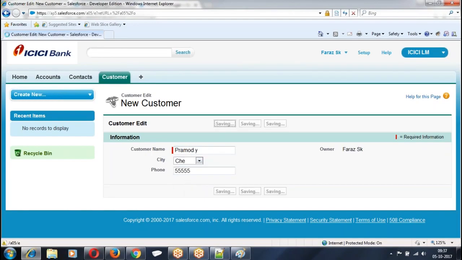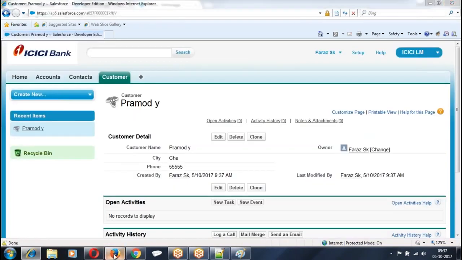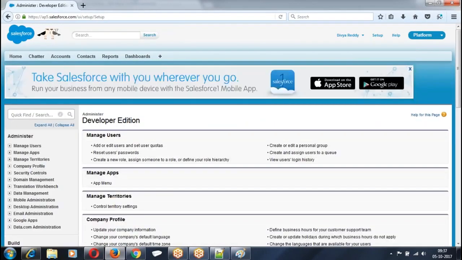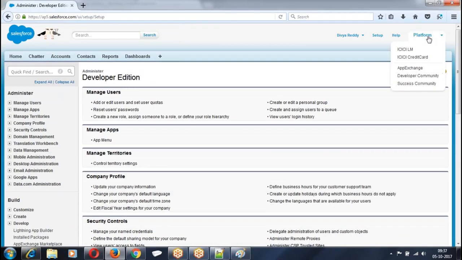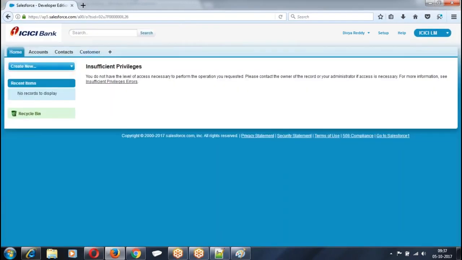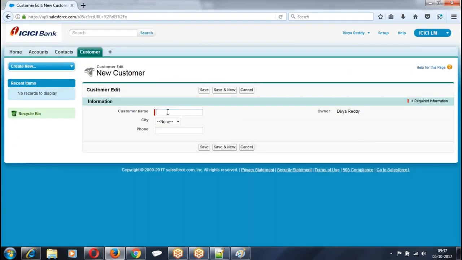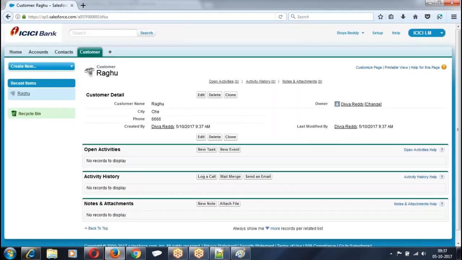Then Divya was also trying to create one record. Customer. Right. So, a couple of records are created by all the other people.